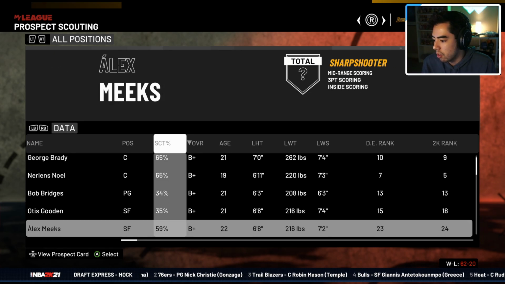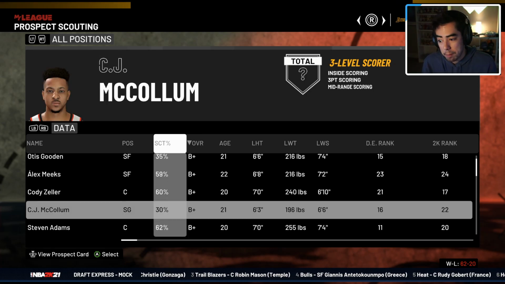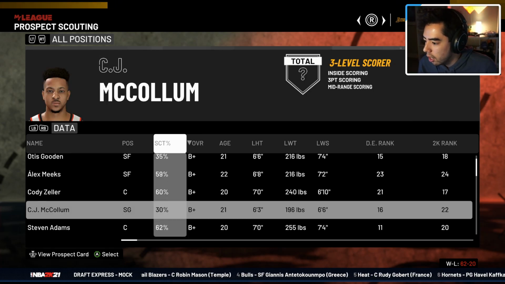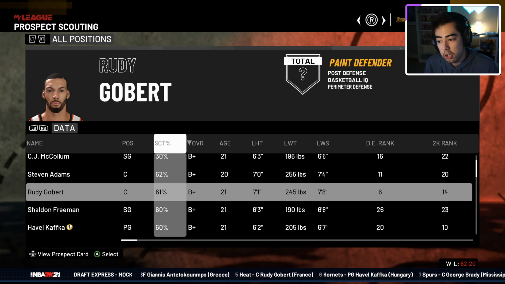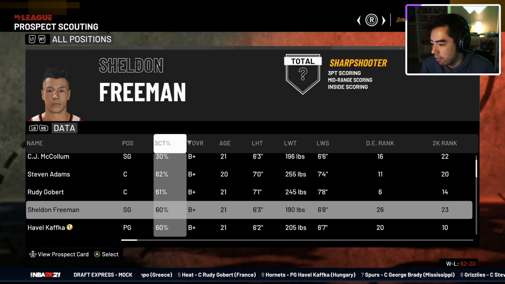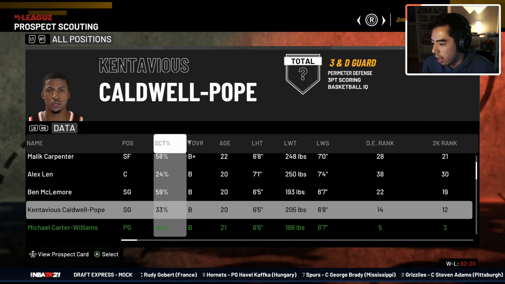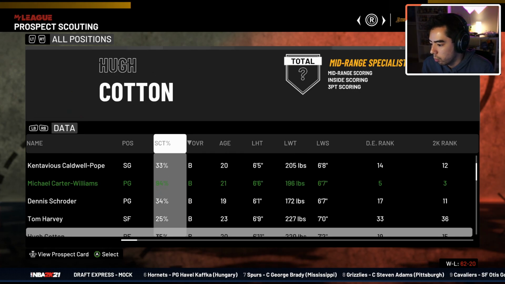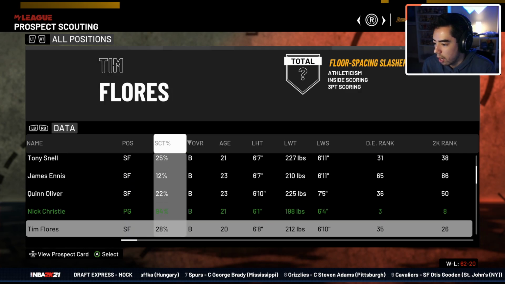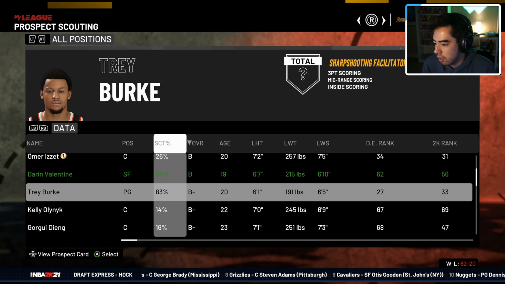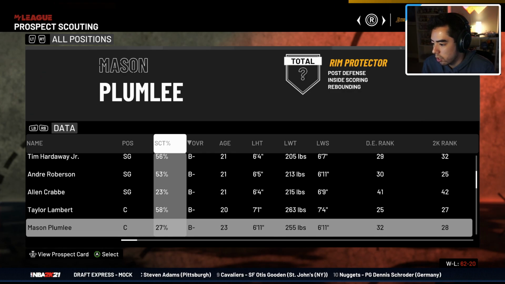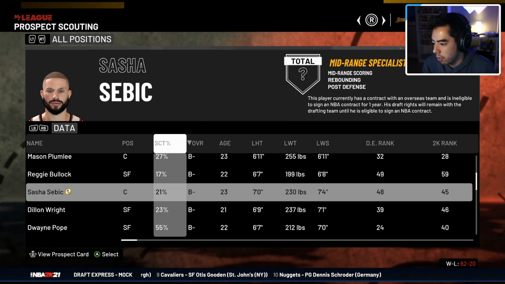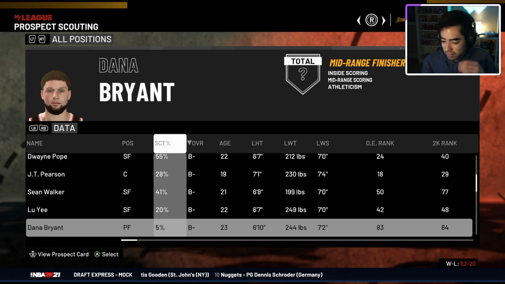We'll see what happens. Noel enters the league. CJ McCollum, ooh, okay, a shooter, enters the league. Oladipo might actually be really good in this league as well. Rudy Gobert could dominate the league. Steven Adams could as well. Let's see, Caldwell Pope, Michael Carter-Williams, Dennis Schroeder. He could be interesting in this. Trey Burke, Olynyk, Tim Hardaway Jr. Okay, there's a decent amount of players. Mason Plumlee.